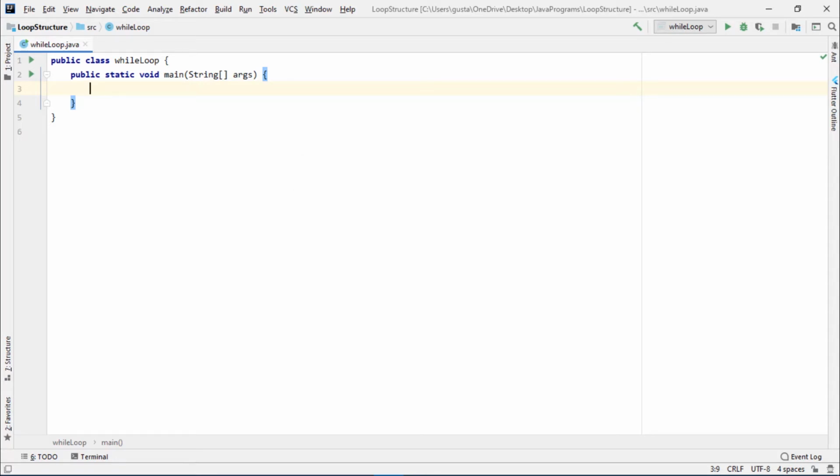The syntax of the while loop is that it consists of the keyword while followed by a Boolean expression in parentheses, which is followed by the body of the loop in curly braces. There are two types of while loop. One of them is the definite or counted loop, which executes a specific number of times.